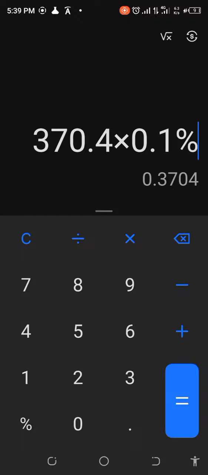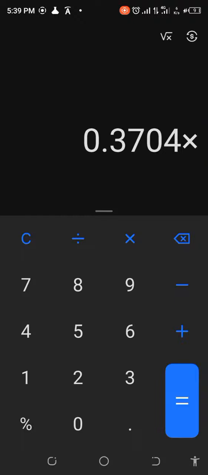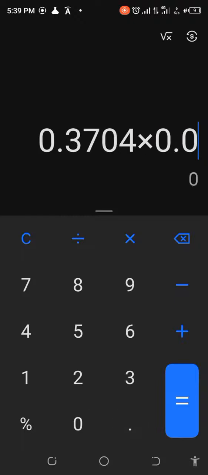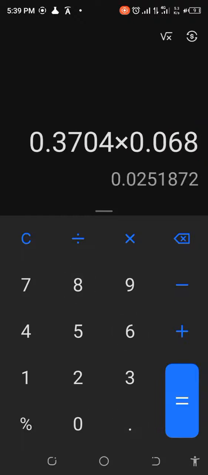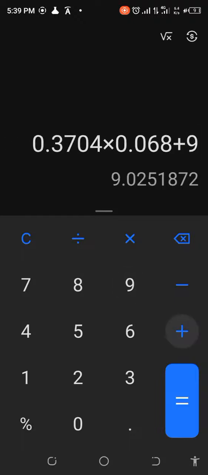All right, so for us to know what it is in dollar terms, we'll just come here, we'll equals this, and then we will multiply it by the price of 1 TRX, which is 0.068. We sold it like 0.069, right? No, that's not right.